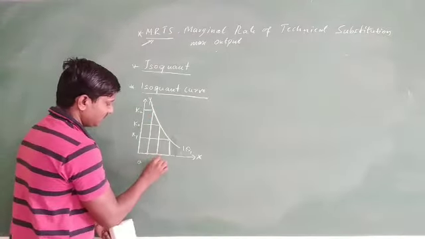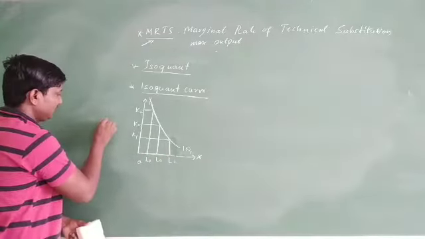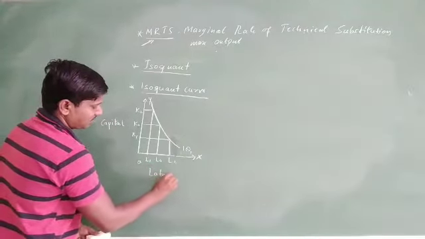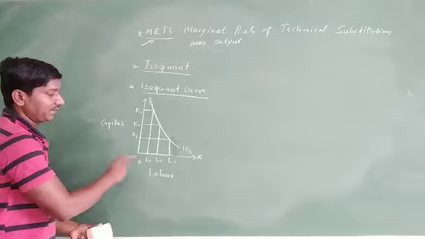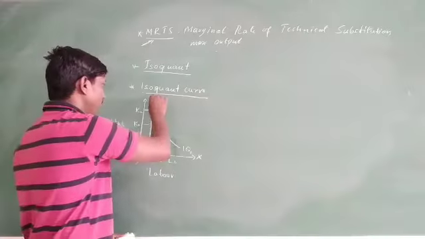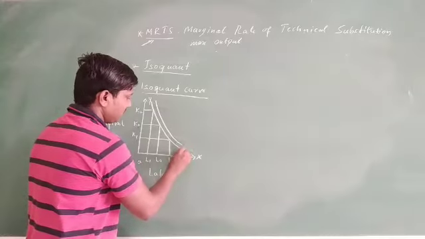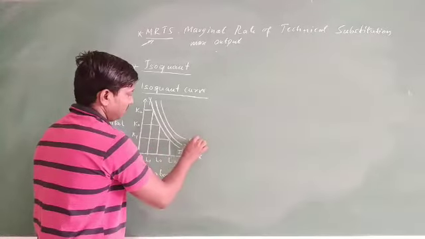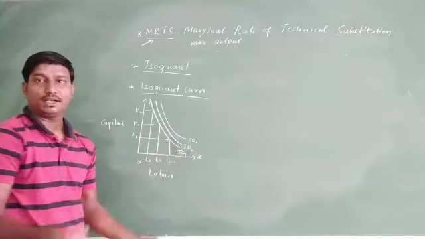and coming to this here L0, L1, L2, and here it is capital, whereas here it is labor. On OX axis it's labor, on OY axis it is capital, where IQ are isoquants. Okay, one more I can derive here. Now I can just write this is IQ1, this is IQ2, and still if you want you can derive IQ3.